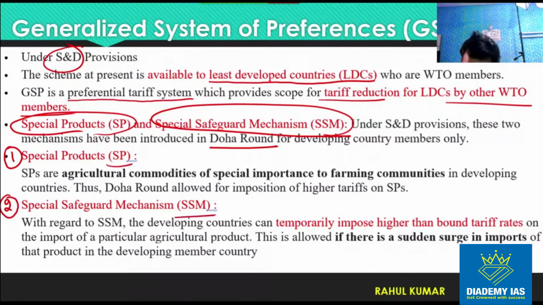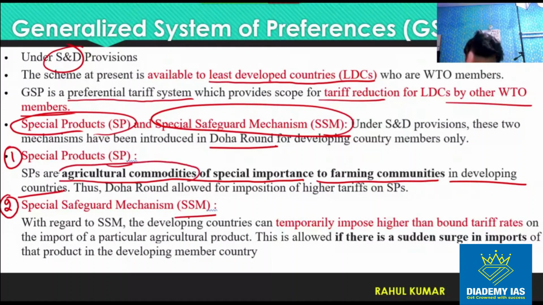Under special product, the agricultural commodities of special importance to the farming communities in the developing countries are given special preference. For protecting such agricultural commodities, the countries can impose higher tariff on the special product.